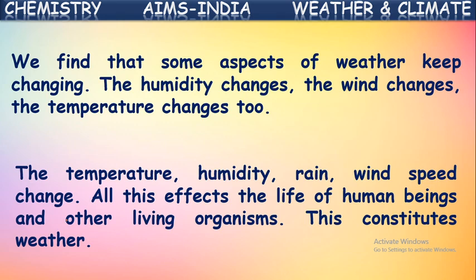And even rains also. Sometimes it rains very heavily, sometimes it won't at all. Even sometimes wind blows with a very high speed, and often it won't at all. So this will be continuously changing from time to time in a place. All this affects the life of human beings and other living organisms in that area. So this all constitutes weather. So the composite conditions of all this is called weather.